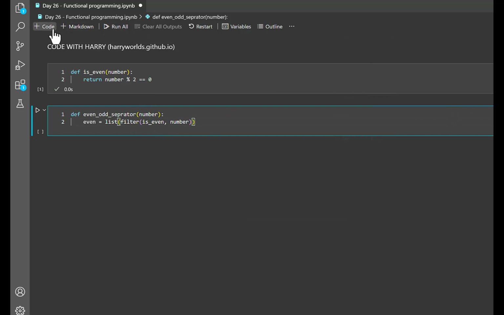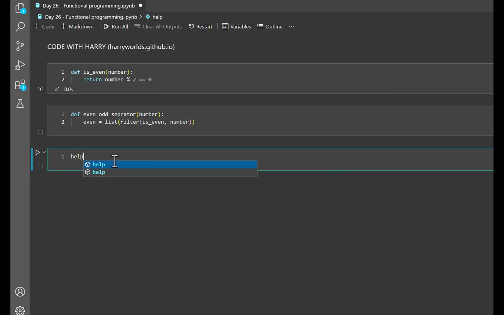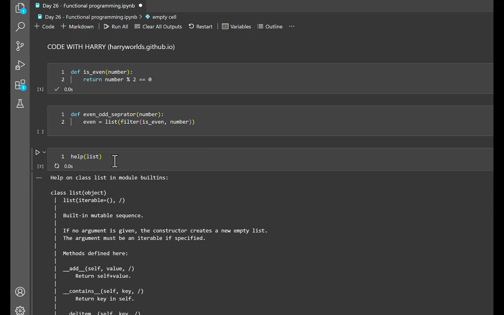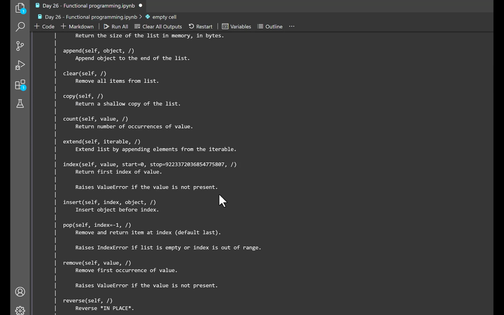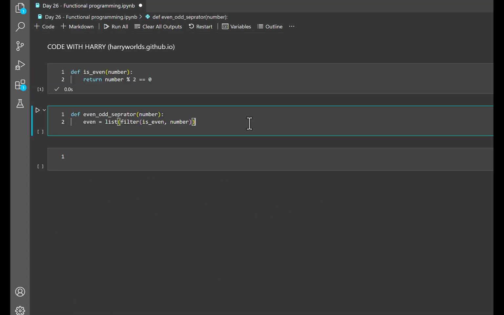Basically what happens is, whenever you want help, you can say help, right? And you can say list over here, and it automatically shows all those methods, how to use those lists, right?